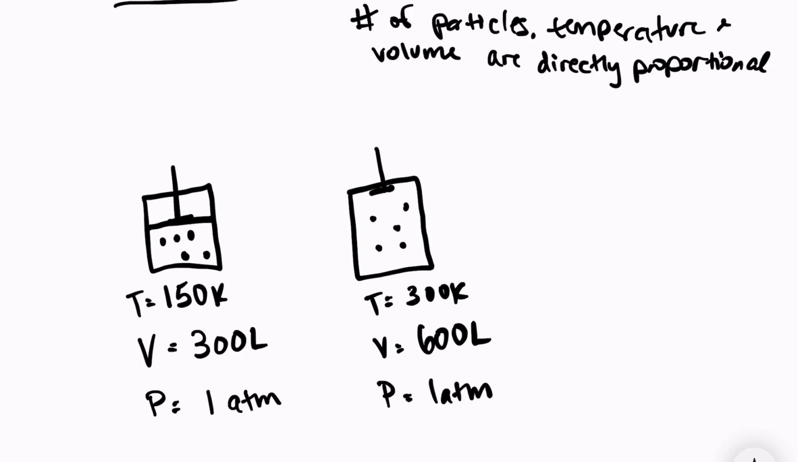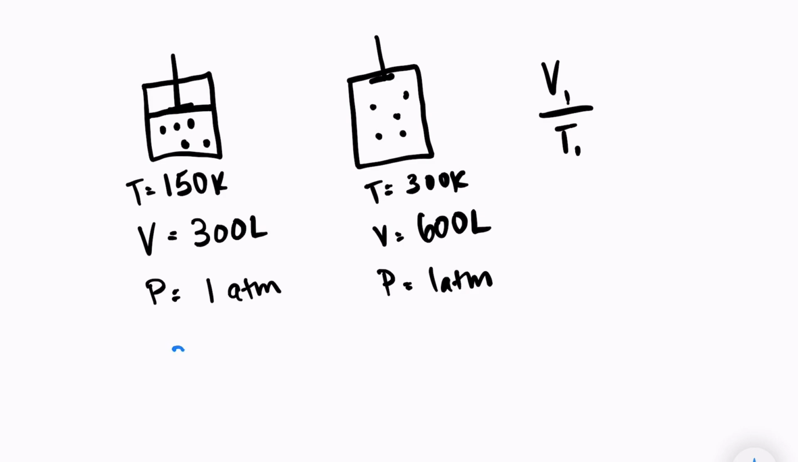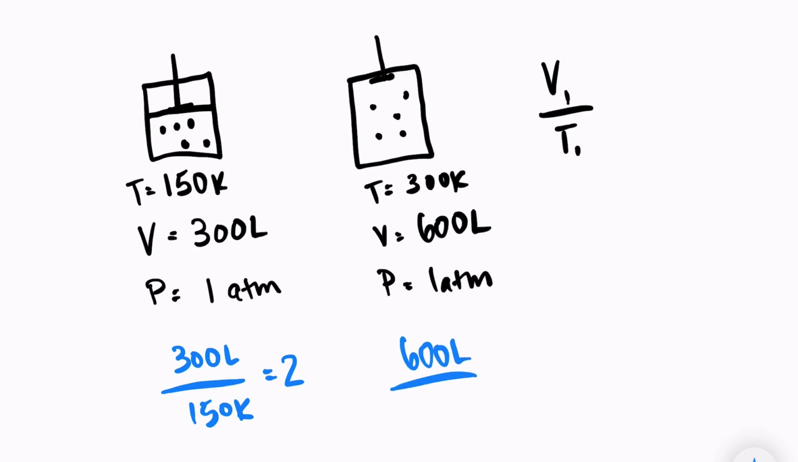And because these are proportionally related to each other, the relationship would be V1 over T1, because volume is dependent on temperature. If we take the quotient of both of these containers, we'll see that it's equal to a constant. So if I take the quotient of my first container, 300 liters over 150 Kelvin, that's equal to the constant of 2. And if I take my second container, I have 600 liters over 300 Kelvin, and that is also equal to the constant 2. So if I double temperature, that means volume is also doubled. If I tripled temperature, volume would be tripled.